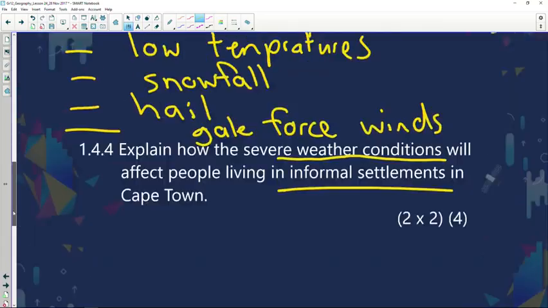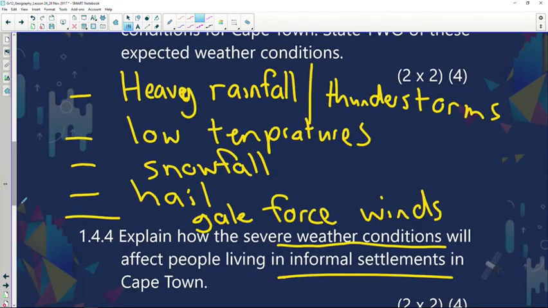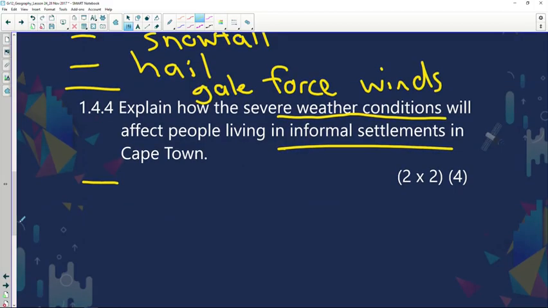So how do you think that these severe weather conditions, like we just discussed, I mean, very high rainfall over a period of days, they might even experience some snowfall, hail, and gale force winds. Now keep in mind, if you look at informal settlements, what do they use to construct their homes with? Usually with iron, wood, and sheet metals. That's not very, very strong to be able to protect them against very strong winds. So what can we say over there? Explain how the severe weather conditions will affect the people living in informal settlements.